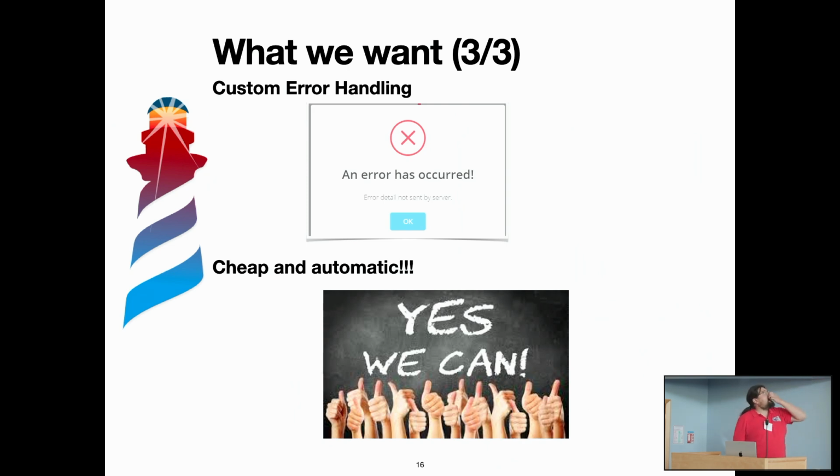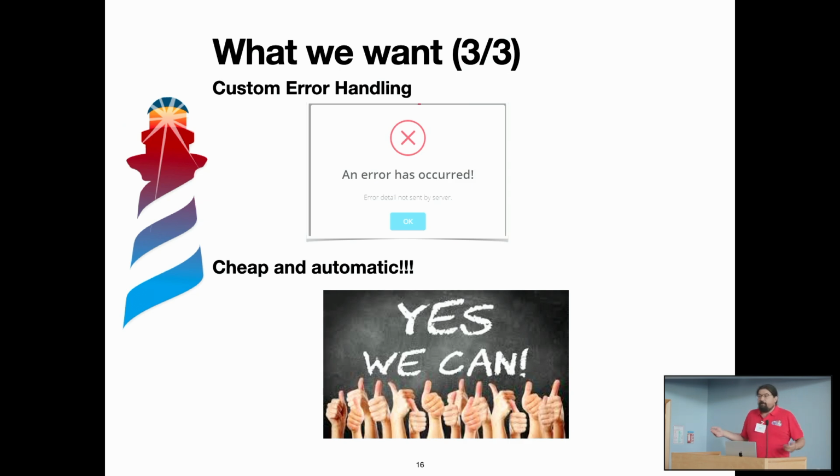We want to have custom error handling, because it's cool that when we have an error in Pharo, we open a debugger and we can hack and fix it. But for a real end user, we don't want that. So we want to hide all this error handling behind something that can range from showing a little pop-up message saying, there was an error, sorry, we are going to restart, or whatever, to things more crazy, like logging them in a server, sending the stack trace so we can debug, or anonymizing the information.